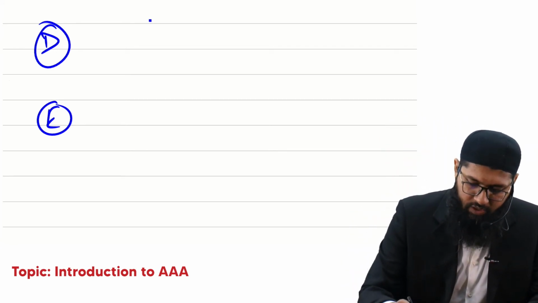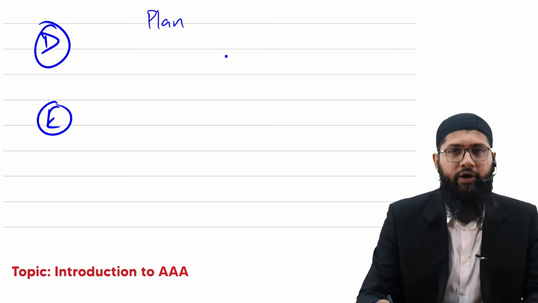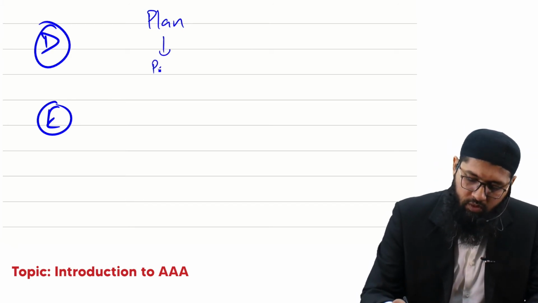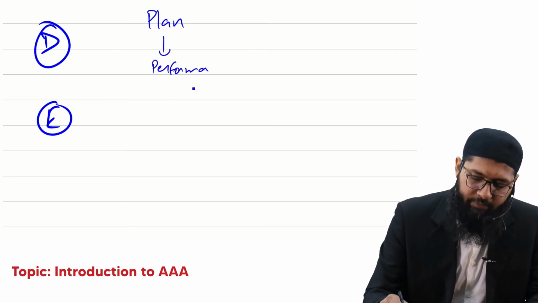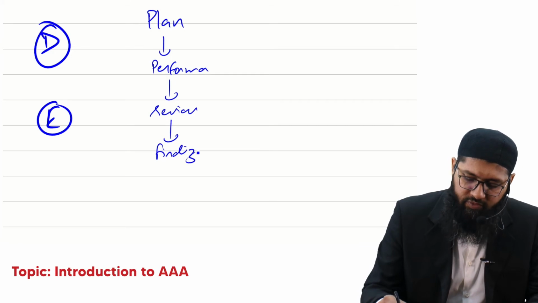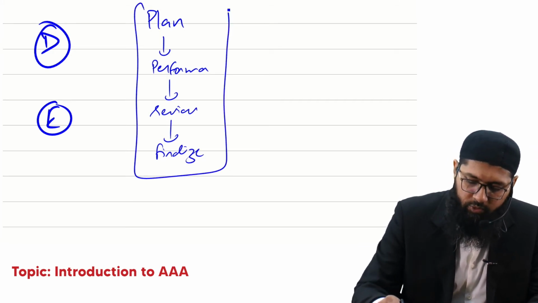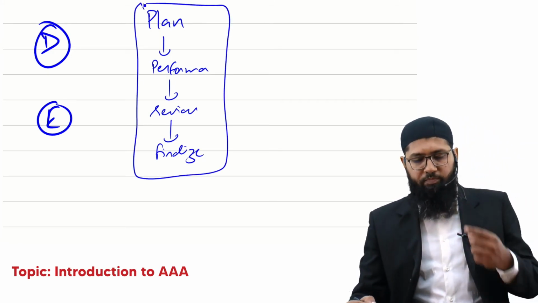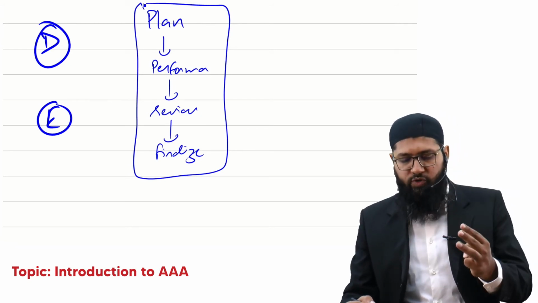You see, when the audit starts, you plan the audit. Then you perform the audit. Then you review, and you finalize. That is how you go about it. You plan, you perform, you review, you finalize.